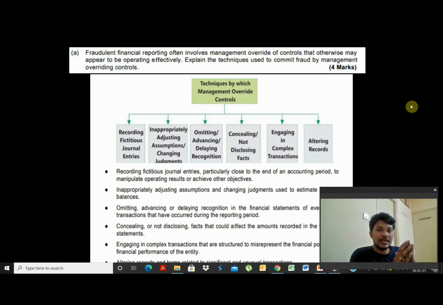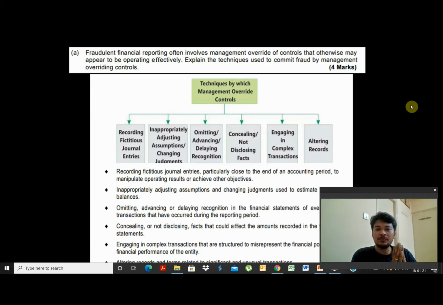First of all, you need to state that management override of controls is difficult for the auditor to detect as compared to an employee-based fraud, mainly because management has sophisticated access to most of the controls of the organization. Management has access to tweak, make corrections or alter records. It has a lot of high-level sophisticated access which any other employee would not have. Hence it is difficult for the auditor to detect a fraud done by management as compared to one done by an employee of the company.